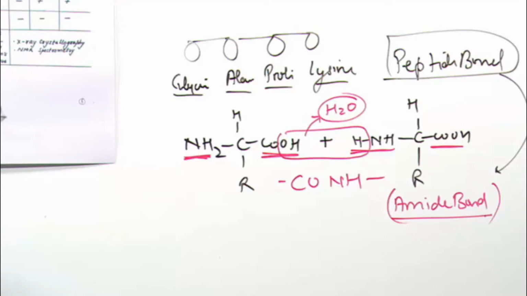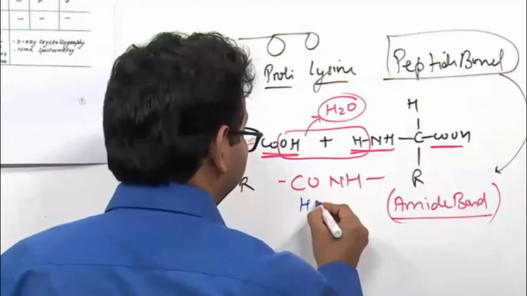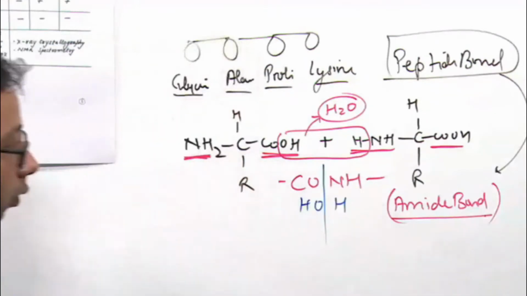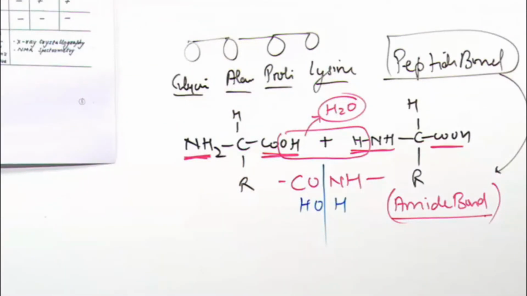If you want to cleave this amide bond, you must add water. And the question is asked, if you cleave a bond with the addition of water, then that is called hydrolysis, and the enzyme is hydrolase.